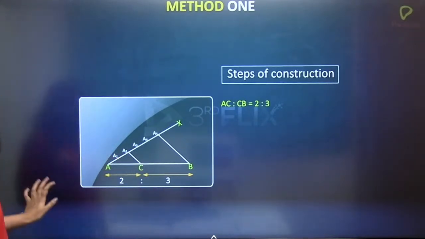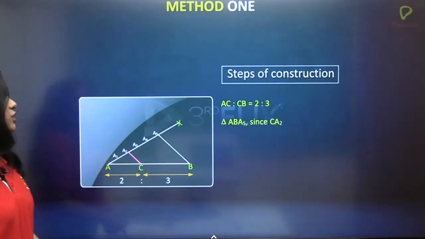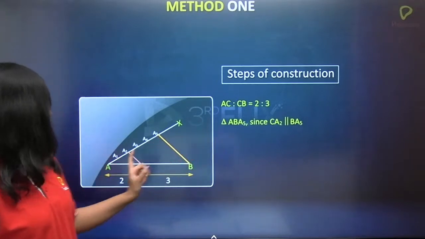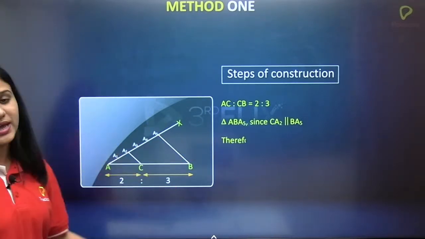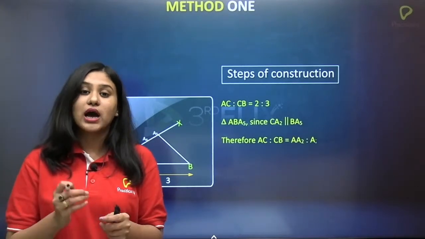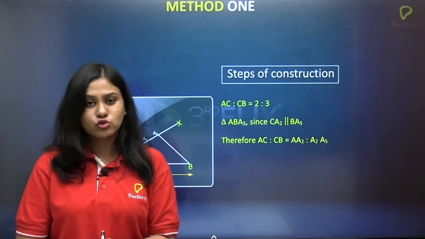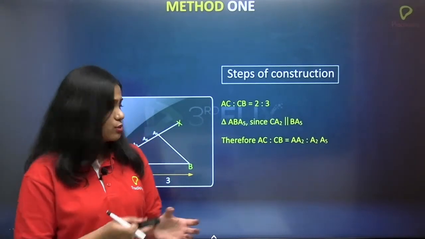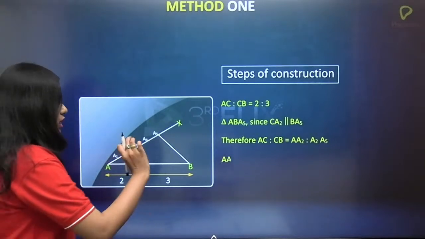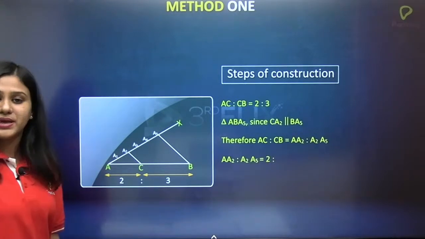Alright. So, this is one method. Let us see. Okay. So, triangle AB A5, since CA2 is parallel to BA5. This is why in the first slide itself, I have taught how to construct a parallel line, correct? So, you can also take your textbook and go through it again. So, you have to construct a parallel line at point C to the line BA5.